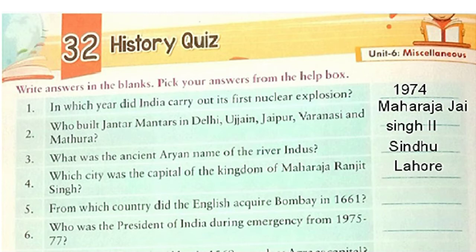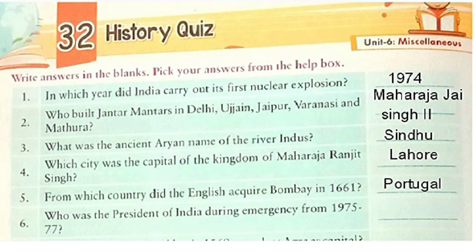Now we'll see our number 5. From which country did the English acquire Bombay in 1661? As you must have read in history, before the Britishers in India, there were Portuguese. So, the English acquired Bombay from Portugal. Now we'll see number 6. Who was the President of India during the emergency from 1975 to 77? He was Fakhruddin Ali Ahmad. He was the President of India during the emergency.